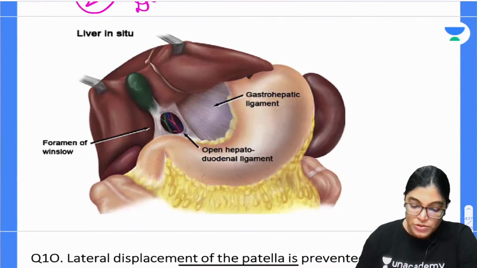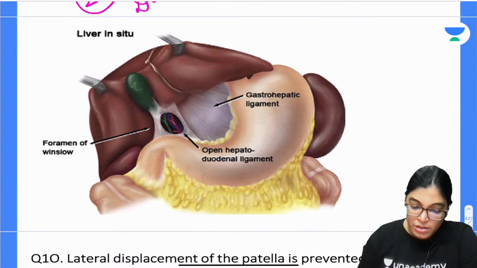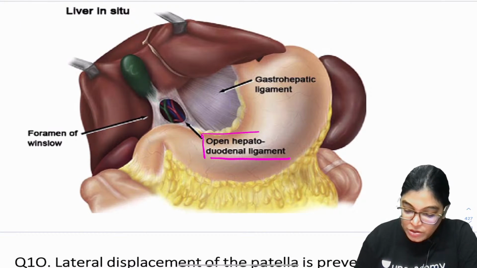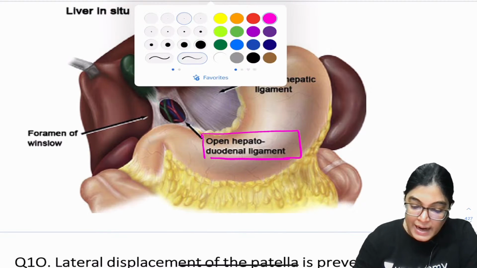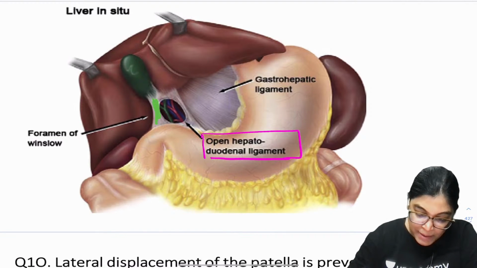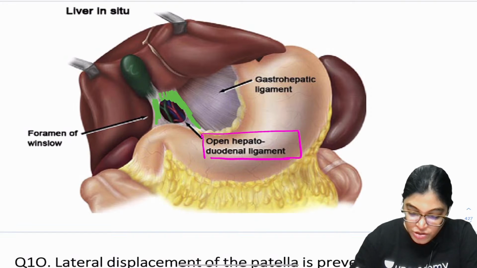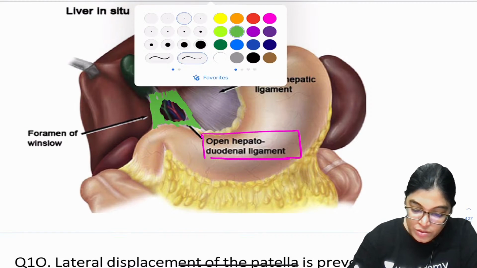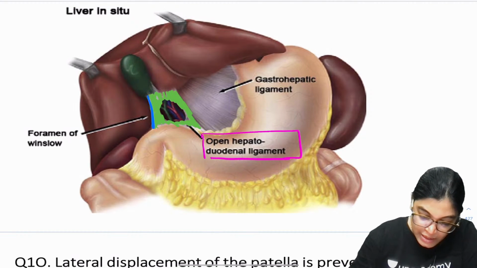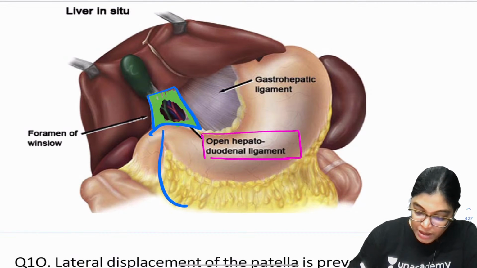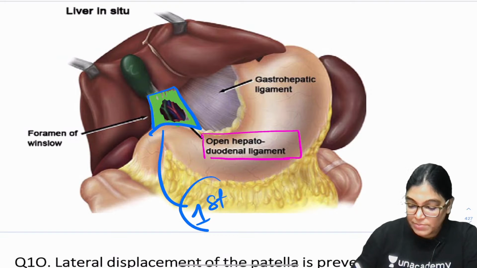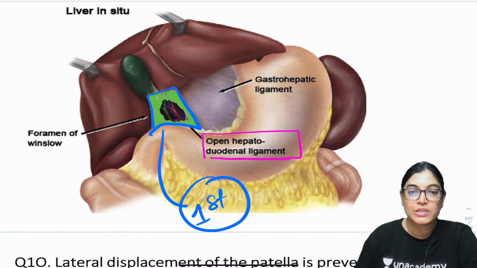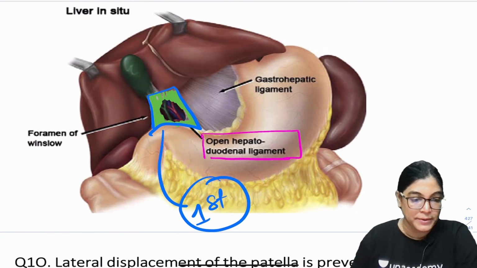Now if I show you the hepatoduodenal ligament, this part is the hepatoduodenal ligament, and it is attached to the first part or initial segment of the duodenum, not the third part.